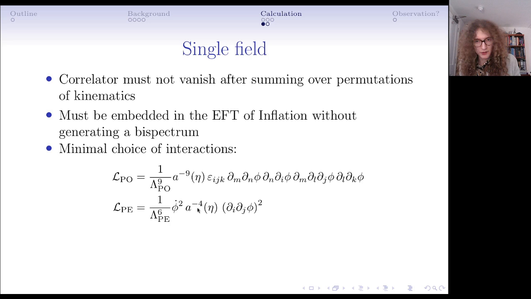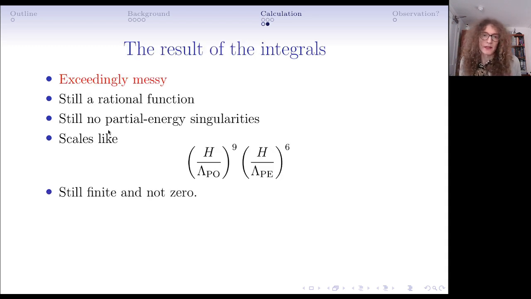I'm also not going to show the result because it's quite complicated to the extent that it would be difficult to get anything useful out of inspecting it. So as I say, it's exceedingly messy. However, it has some good properties. It's still a rational function, like the one we saw before. It doesn't have partial energy singularities. It only has total energy singularities. And it's not zero, and it's not infinite. So again, we're not in trouble with having to renormalize the 1 upon delta divergence, where we can't absorb the divergence into any contact counter term.